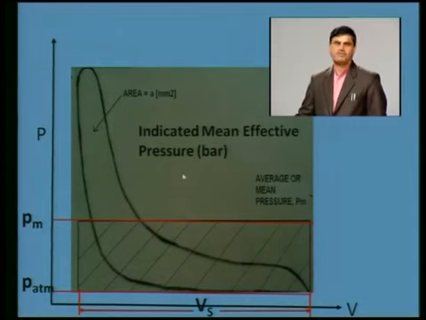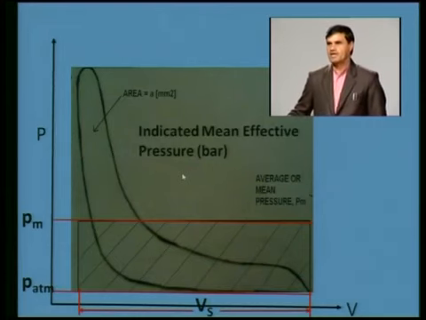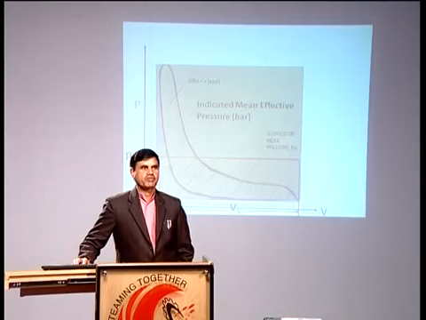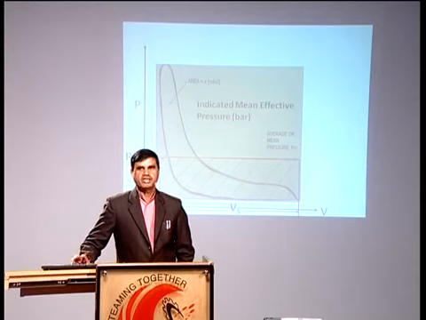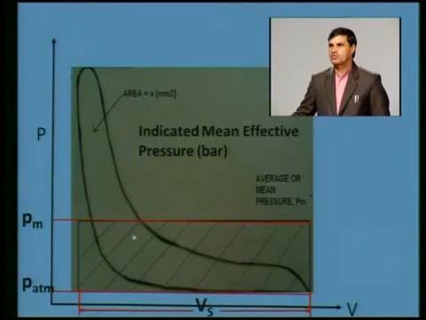Pm is the mean effective pressure. Another new term we are defining, mean effective pressure, is a very important term in the case of internal combustion engines. Higher the mean effective pressure, higher the work output, because the area of this diagram is pressure multiplied by volume. So higher this area, higher the work output.